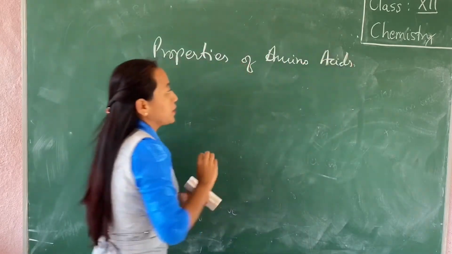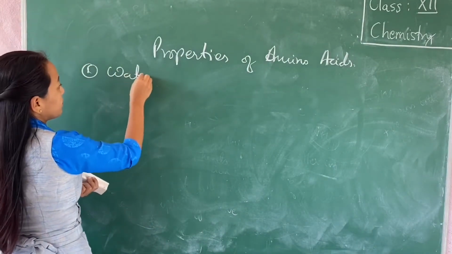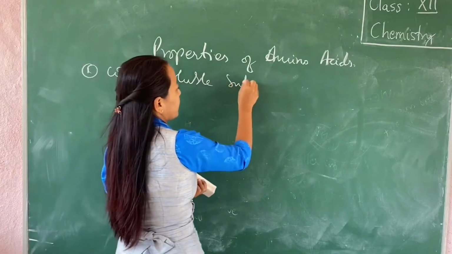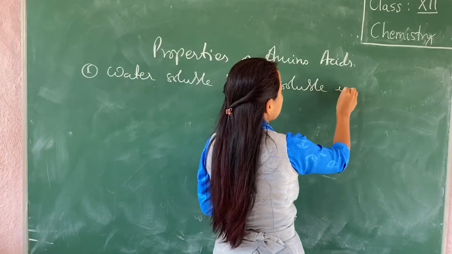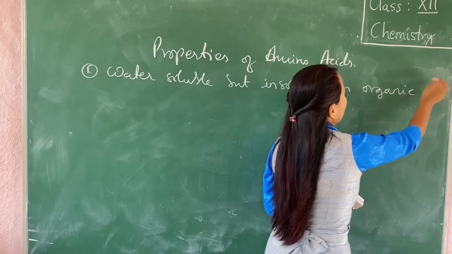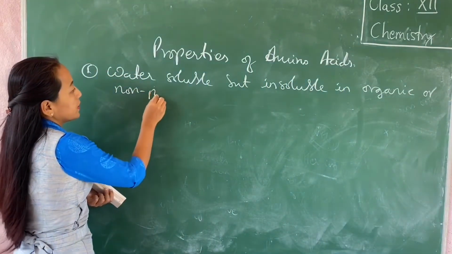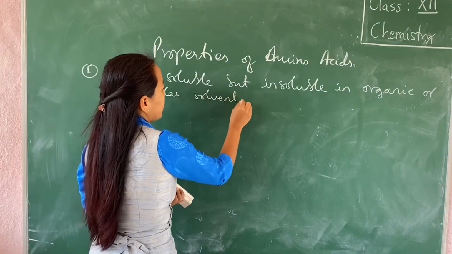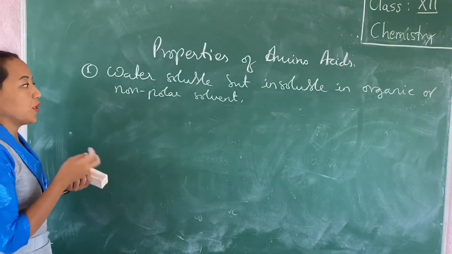The first property of amino acids is they are water soluble but insoluble in organic solvents, or non-polar solvents. We know that water is a polar solvent. Now the solubility is because of the interaction with the water molecules.